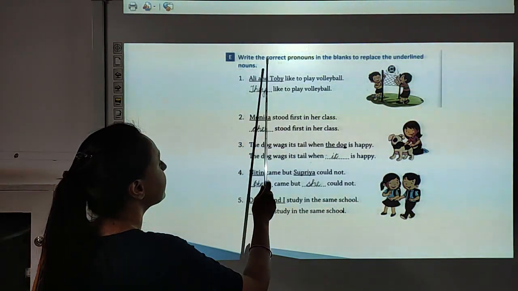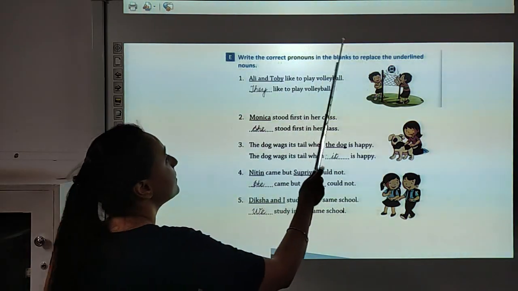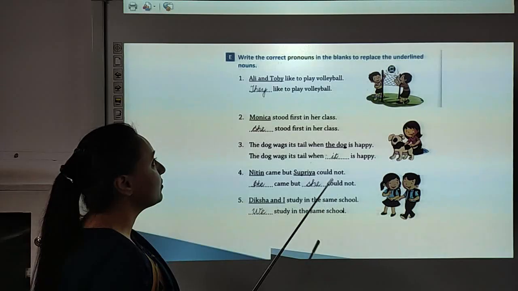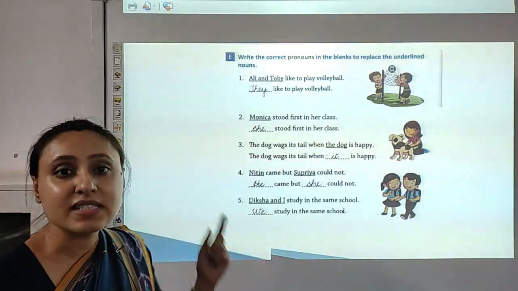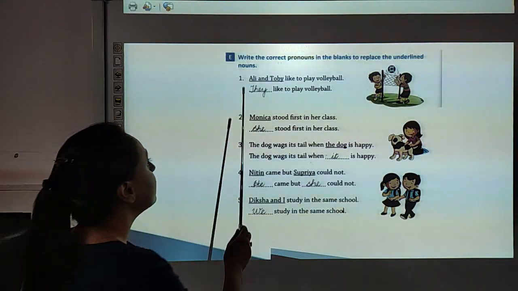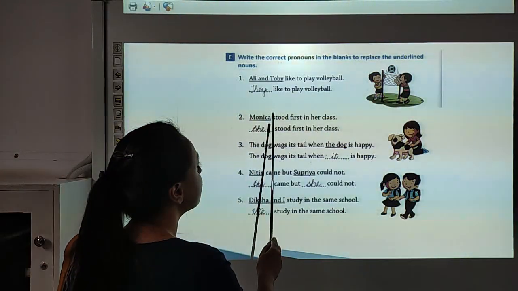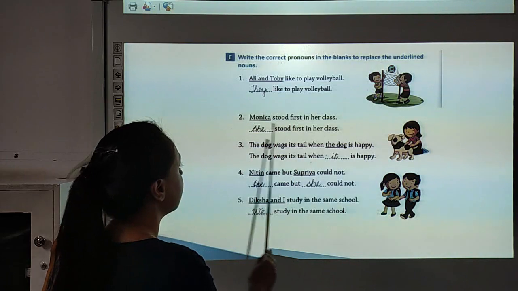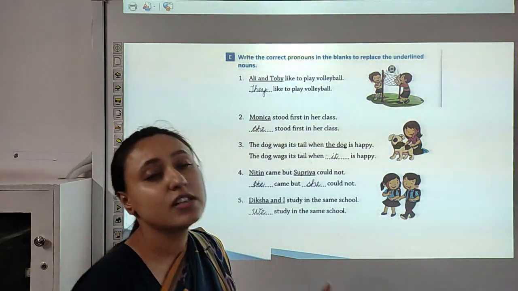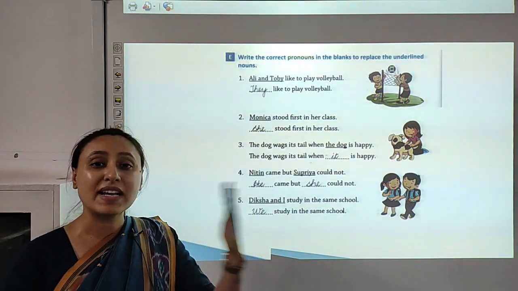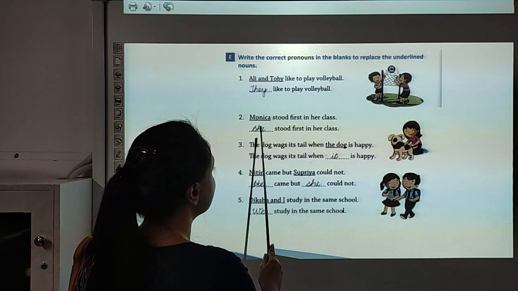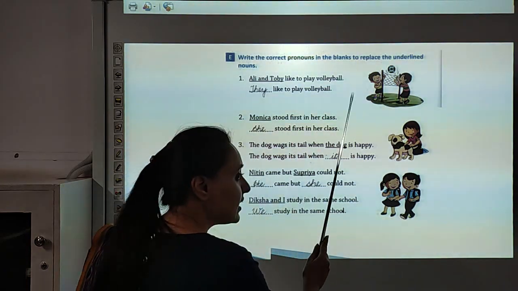Question E. Write the correct pronouns in the blanks to replace the underlined nouns. So children, you have to replace the underlined nouns with pronouns. Here look at number 2. Monica stood first in her class. Underlined word is Monica. Monica is the name of a girl. So we will replace Monica with she. Write down she. She stood first in her class.